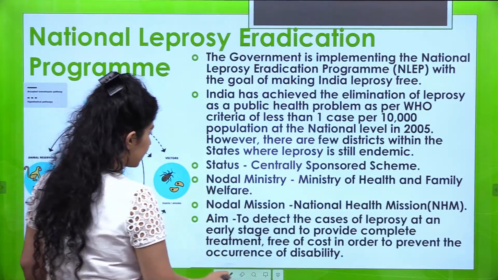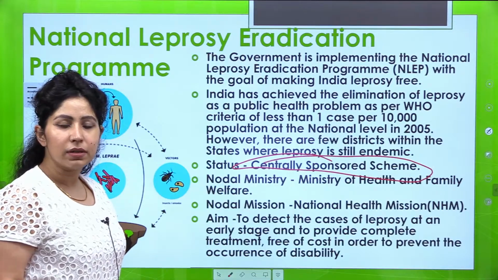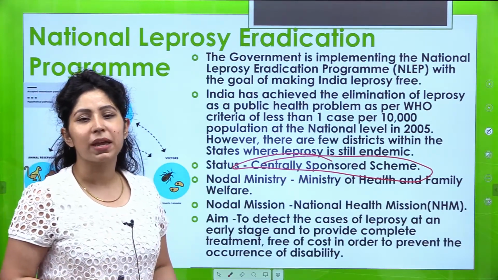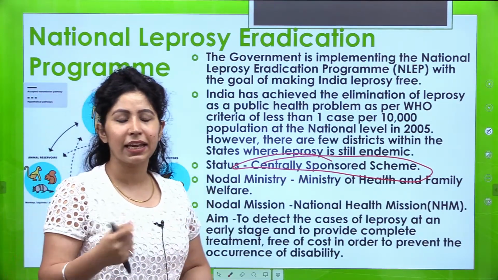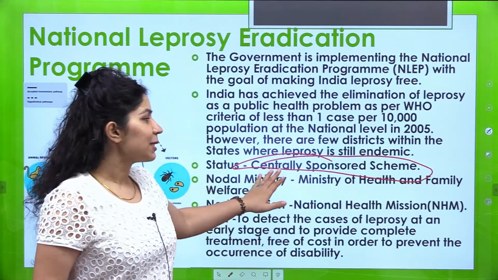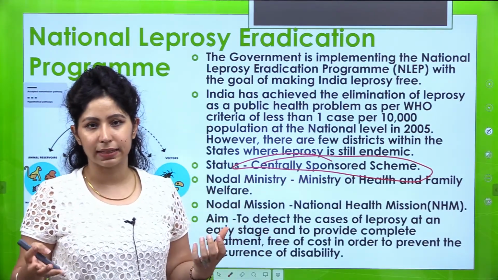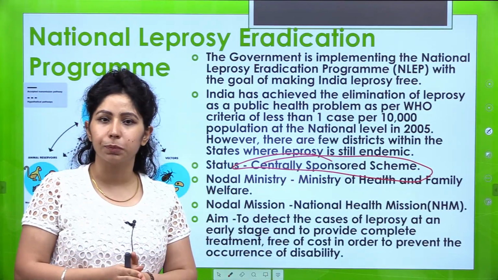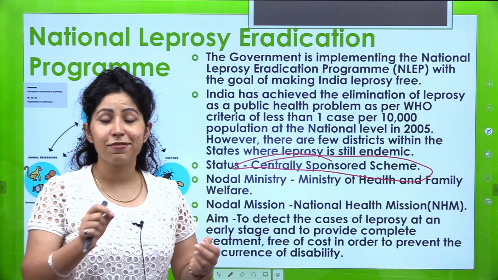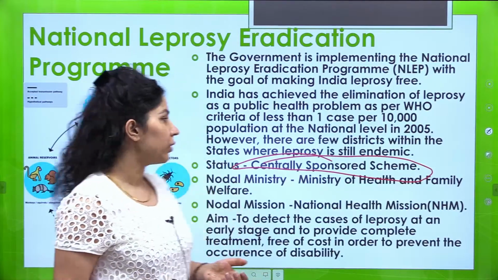This program is a centrally sponsored scheme. What are centrally sponsored schemes? In centrally sponsored schemes, see, to run any scheme money is required. So who gives the money? Under centrally sponsored schemes, the central government and the state government each contribute a share. They both contribute to a pool and then the program runs. If it is a central sector scheme, then 100% funding comes from the central government.